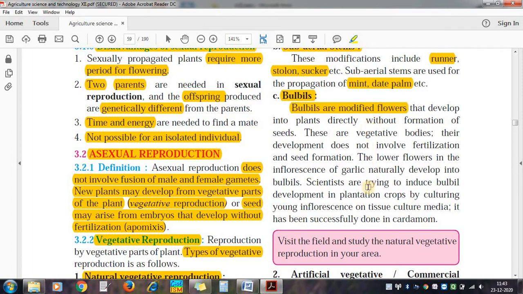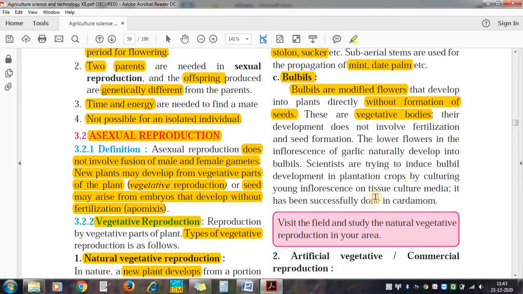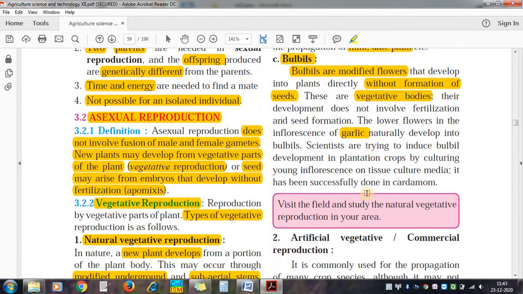They are developed in the plant, and there is no formation of seeds in the bulbils. So this is a vegetative part, vegetative body. So there is no fertilization required, there is no seed formation. Example, in case of garlic, you can see this.